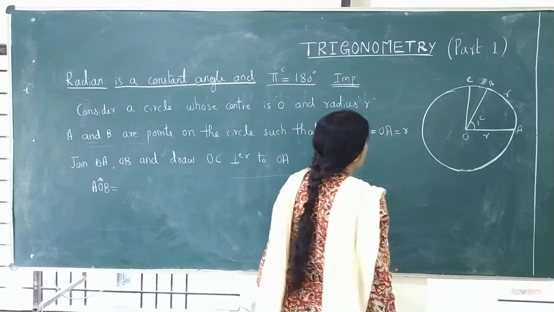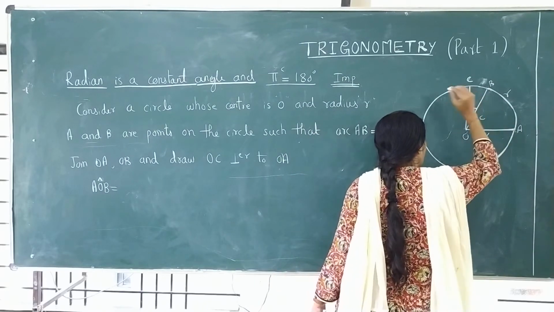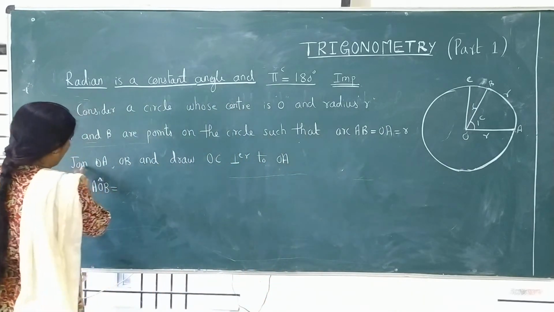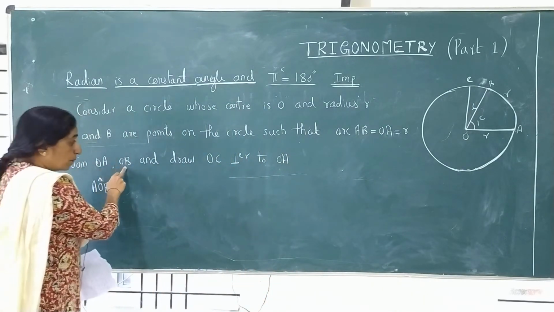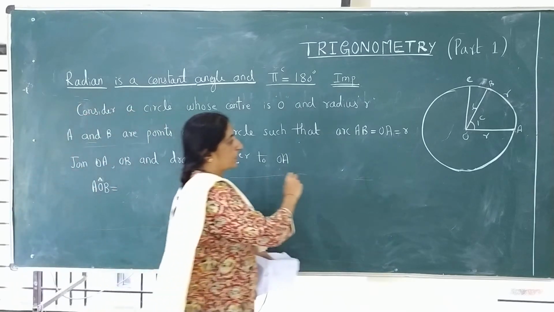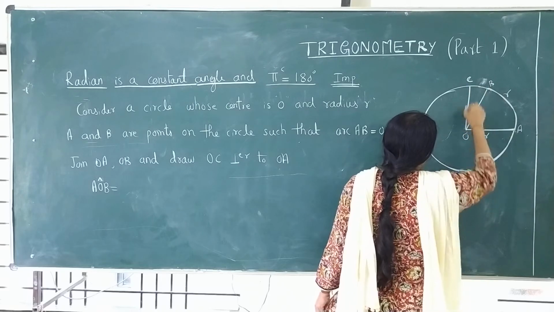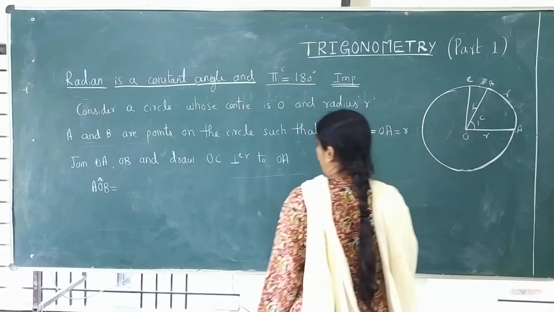Both are equal to radius R. Of course, this is also R because that is a radius. And construction: join OA, OB and draw OC perpendicular to OA.